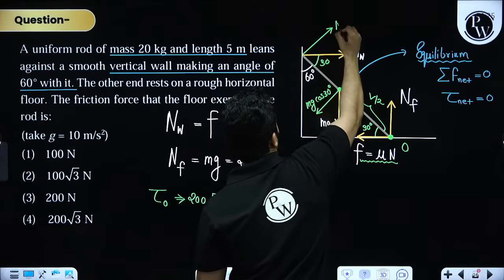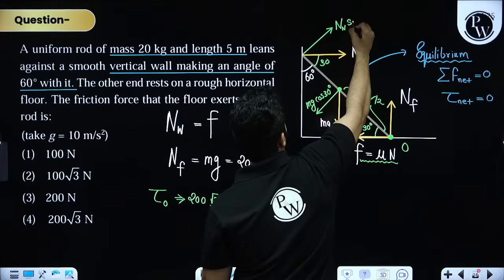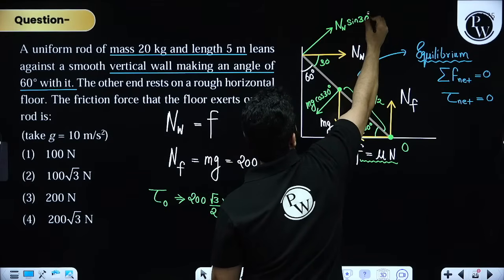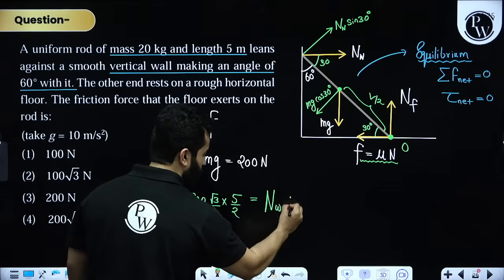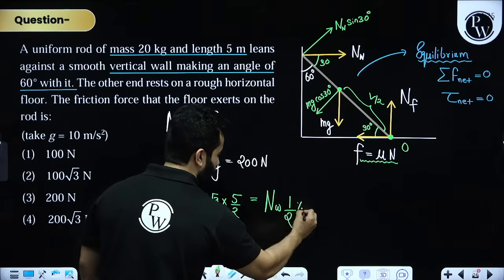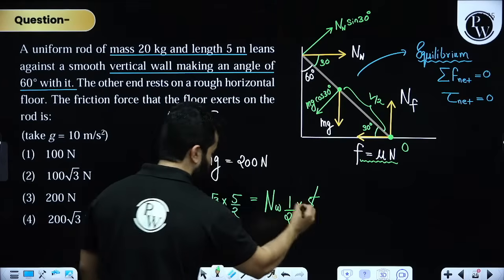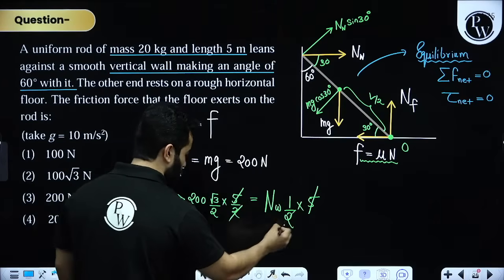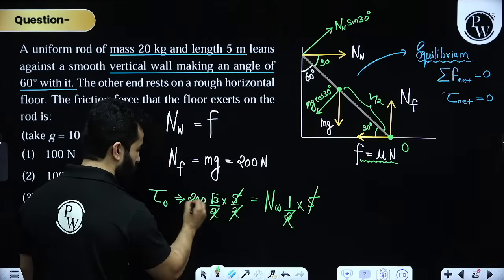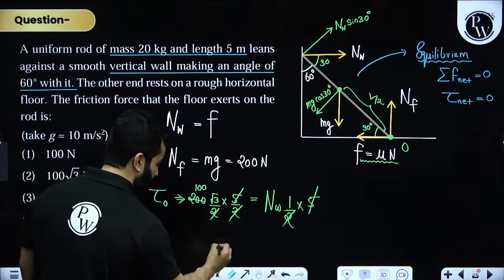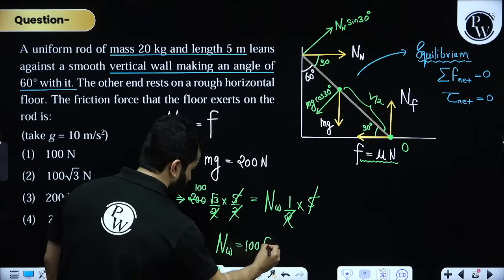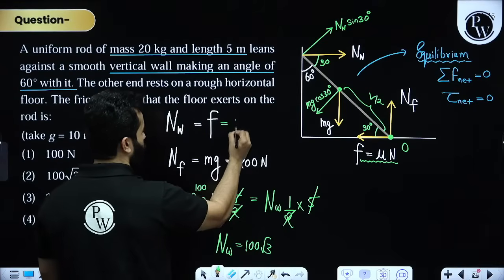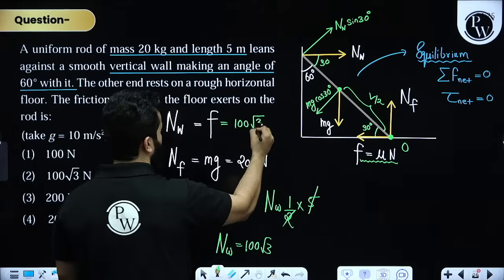So this will be NW sine 30. NW sine 30 is 1 by 2 multiplied by length 5 meter. The 5 can be cancelled out, the 2 can be cancelled out. This will become 100, and NW will come out to be 100 root 3. That means friction force will also be 100 root 3.